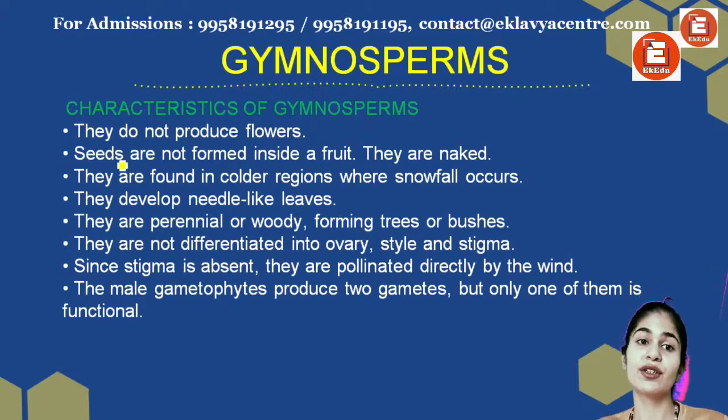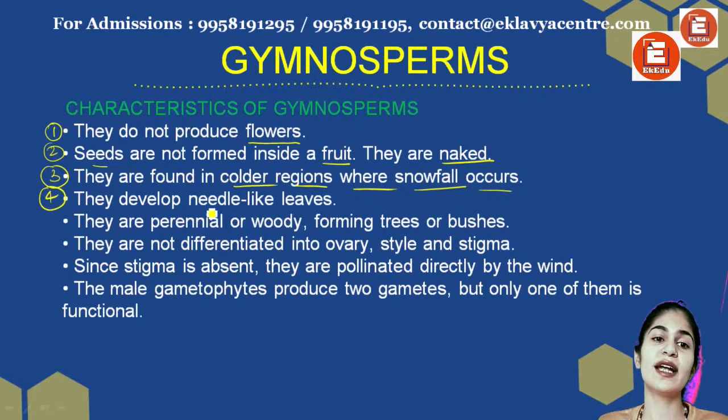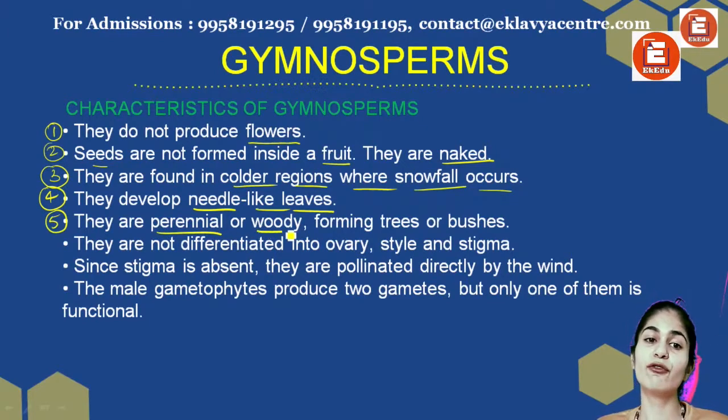Now look at the characteristics. First is that they do not produce any kind of flower. They have cone structures. The seeds are not inside a fruit, they are naked, right? Second, they are found in colder regions where snowfall occurs. That is their habitat. Third is that they develop needle-like leaves. Fourth is that they're perennial, present all around the year. They're woody and form trees or bushes.